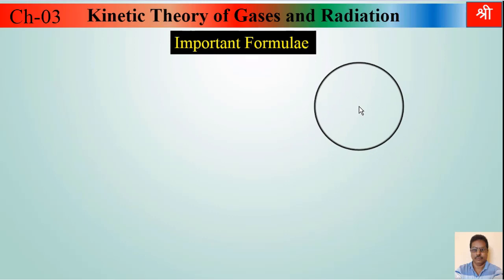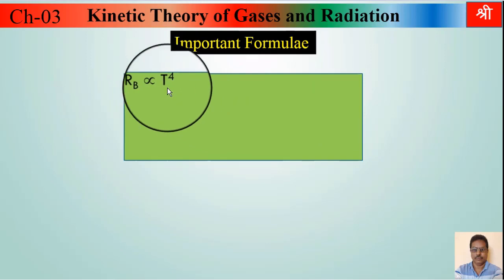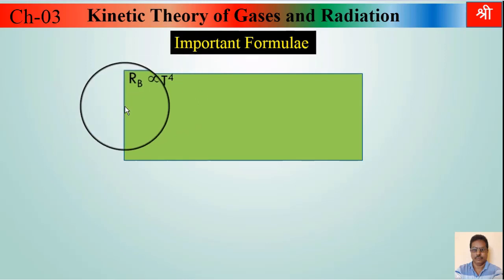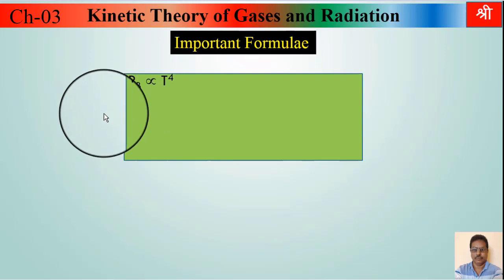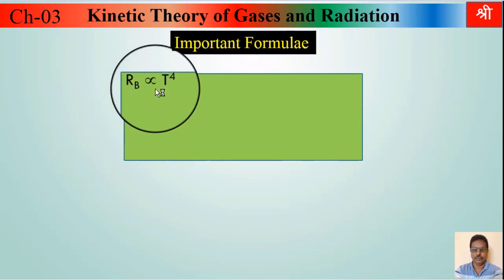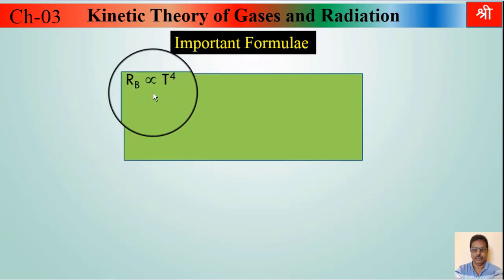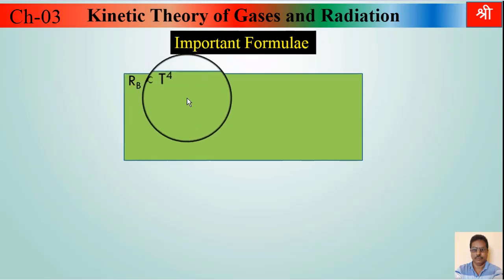Important formulae which we are going to use today are: number 1, emissive power of perfectly black body is directly proportional to fourth power of absolute temperature. This is Stefan-Boltzmann law of radiation. We know that every body radiates heat energy in the form of electromagnetic waves, and every body has its own emissive power. That emissive power of perfectly black body is directly proportional to fourth power of absolute temperature. This is first formula which we are going to use in today's numericals.